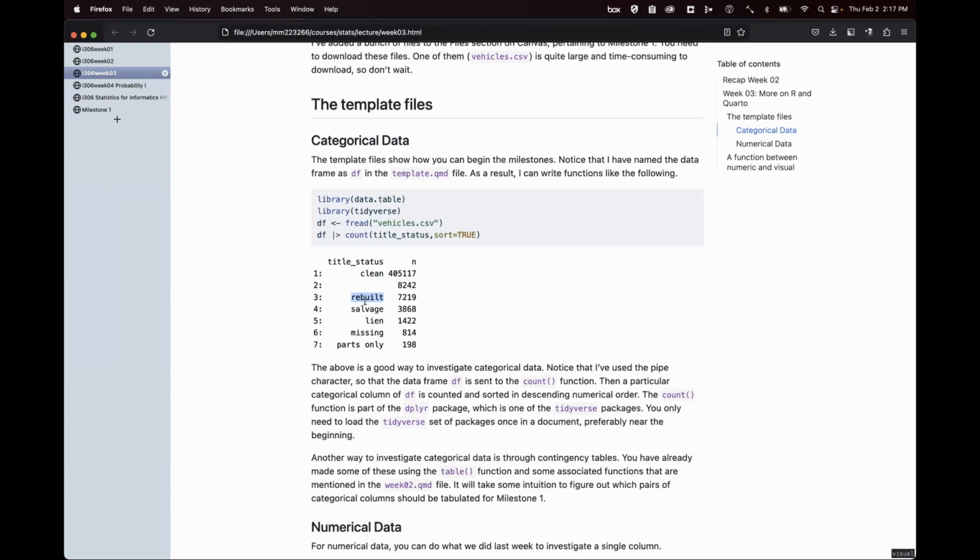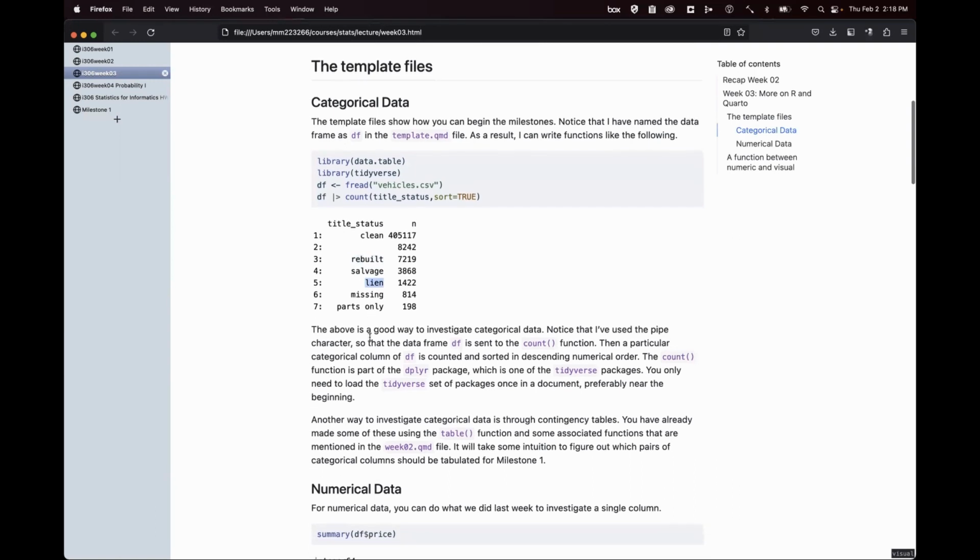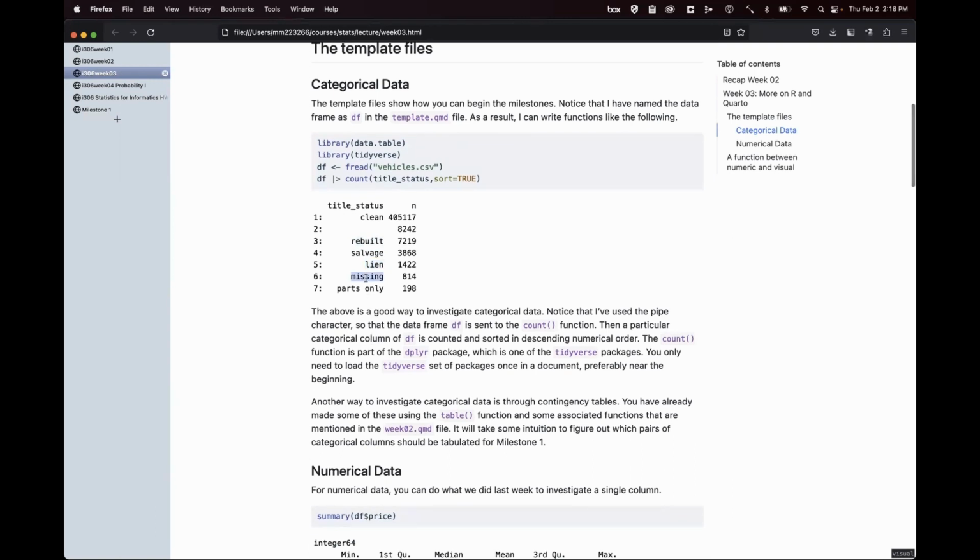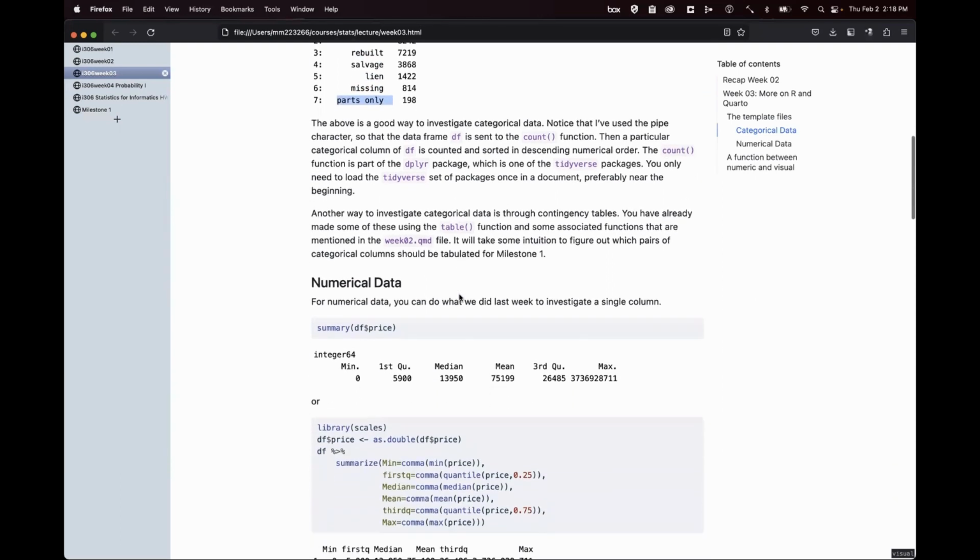And reputable insurance companies won't insure a rebuilt or salvage title. A lien on the car means that somebody else really owns the car, so you're not really buying the car, you're going to have to pay somebody else. And of course, missing title is problematic. And parts only, obviously, you're not going to buy a car for parts only unless you're a mechanic.